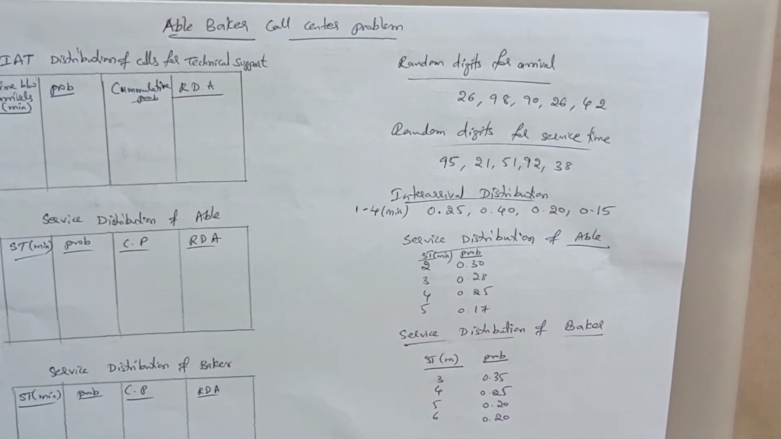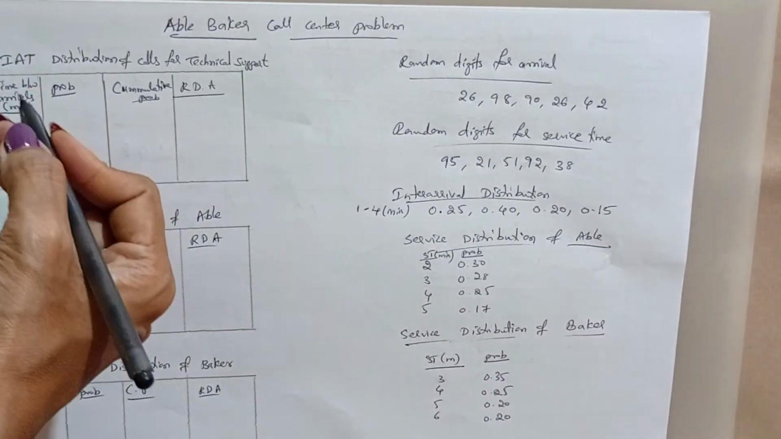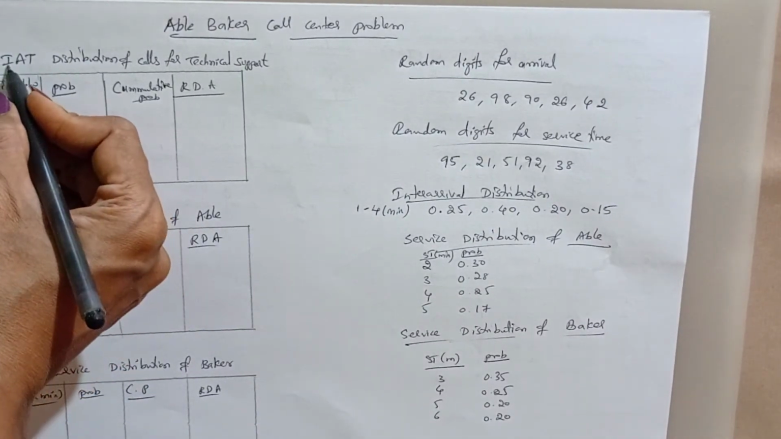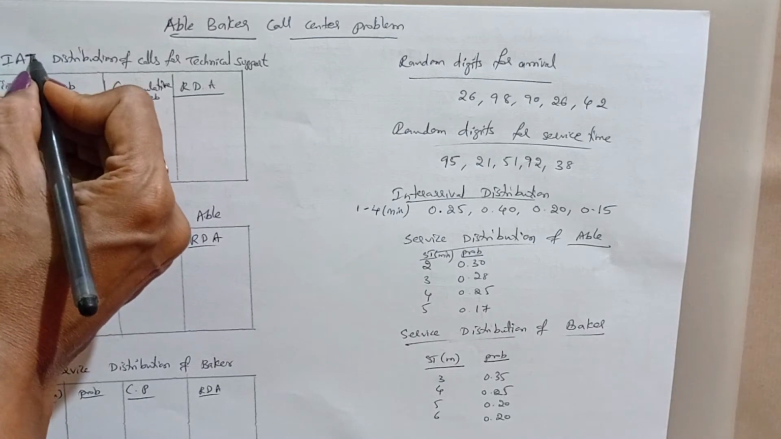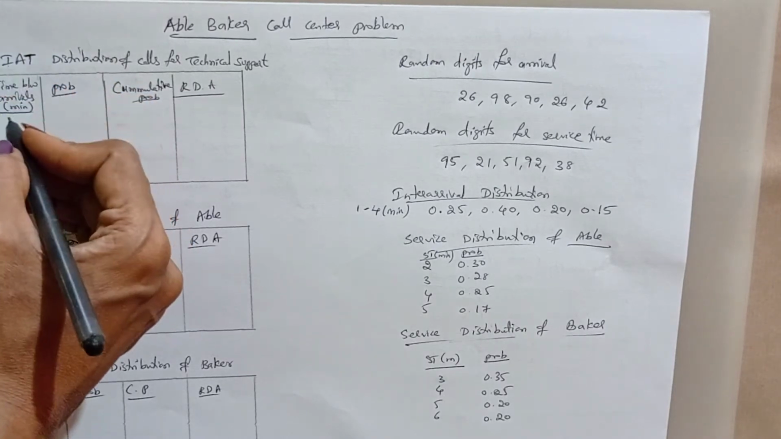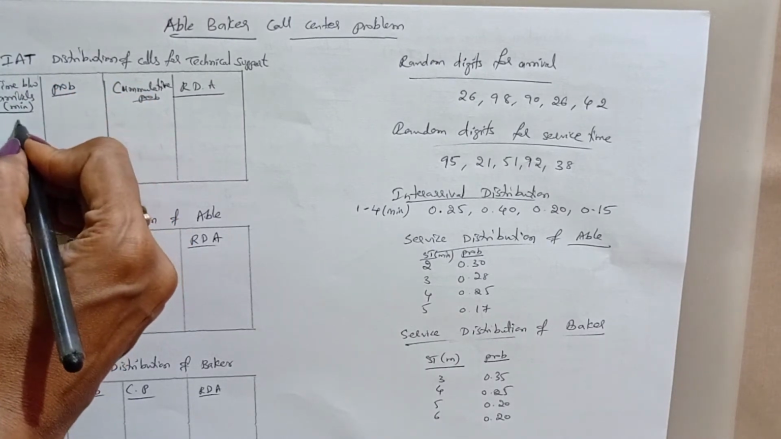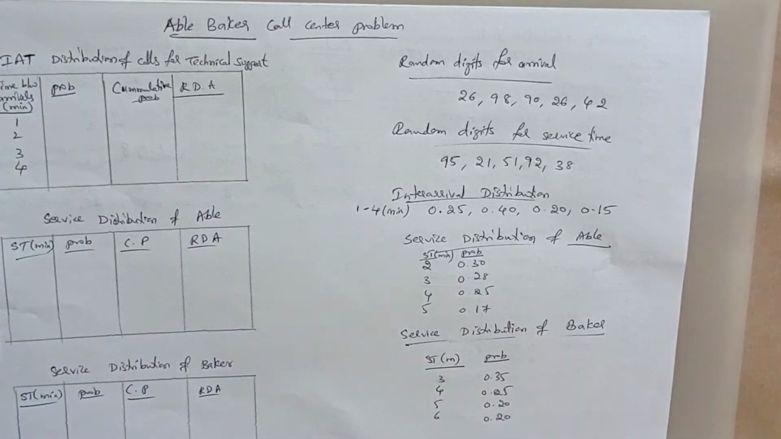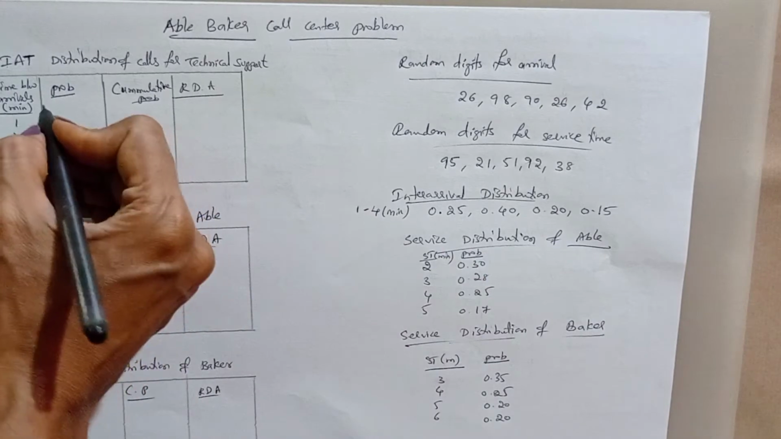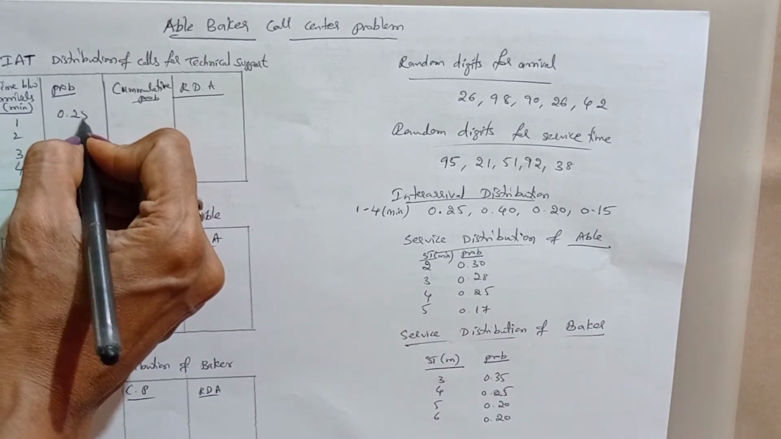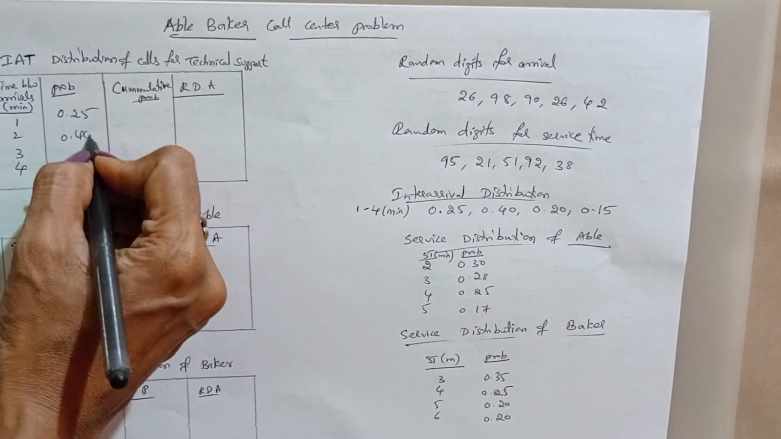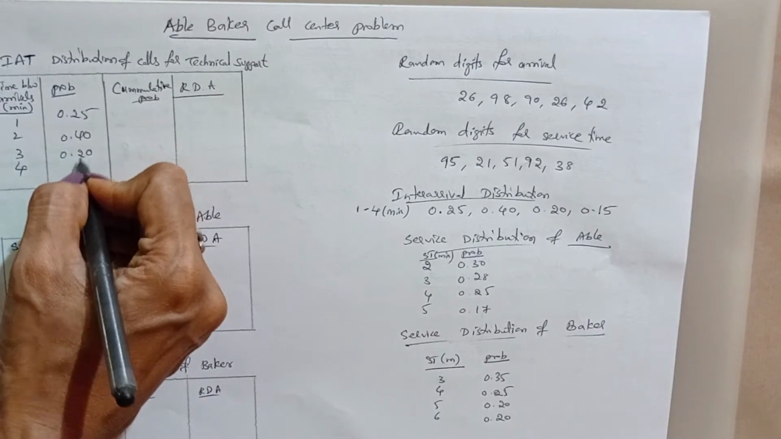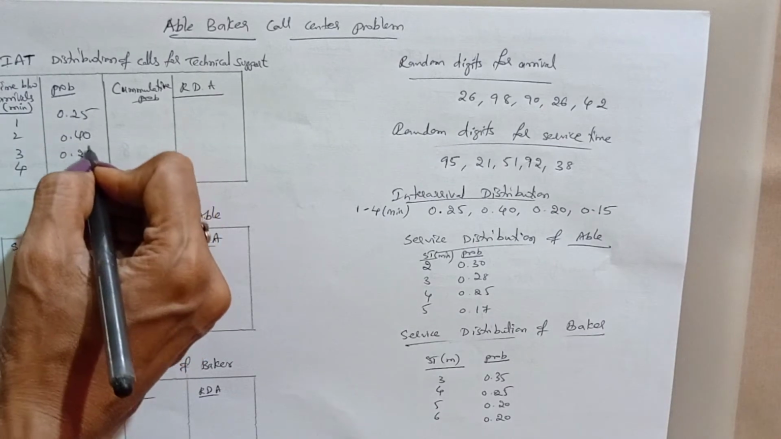Now we'll see the probability distribution table for inter arrival time, in short written as IAT. Time between arrivals: 1, 2, 3, 4 minutes, and the given probabilities are 0.25, 0.40, 0.20, 0.15.